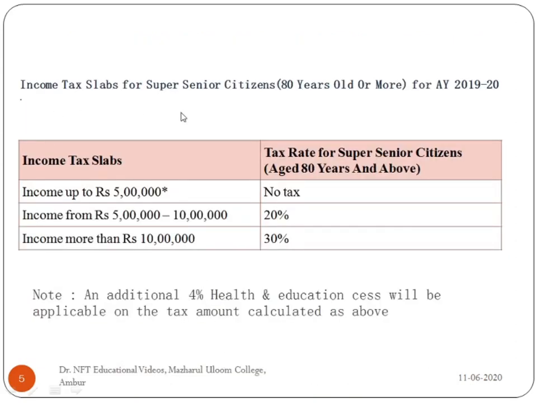Next is income tax slabs for super senior citizens, that is 80 years old or more, for the assessment year 2019-20. Here income up to 5 lakh, there is no tax. Income from 5 lakh to 10 lakh, it is 20%, and income from more than 10 lakh is 30%. An addition of 4% health and education cess will be applicable on the tax amount calculated as above.